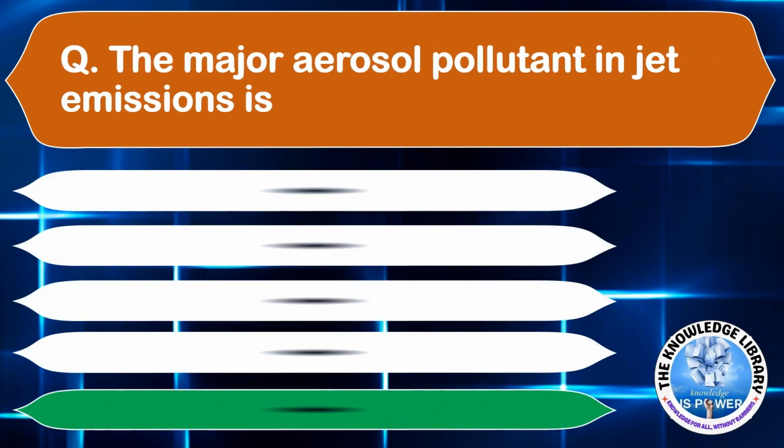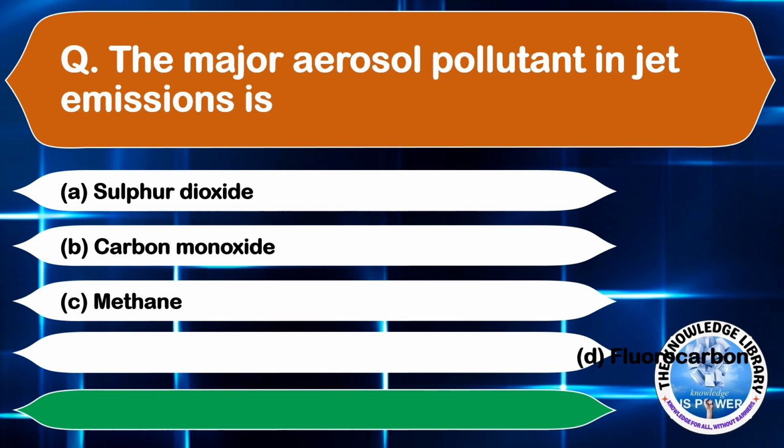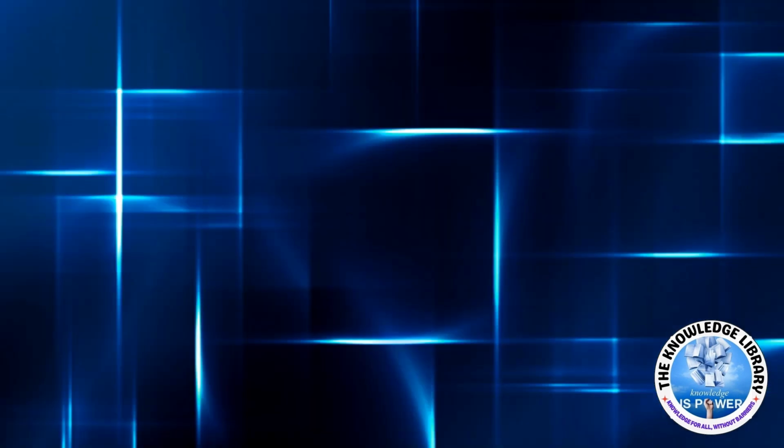The major aerosol pollutant in jet emissions is option A sulfur dioxide, option B carbon monoxide, option C methane, and option D fluorocarbon. The correct answer is option D fluorocarbon. Moving on to the next question.